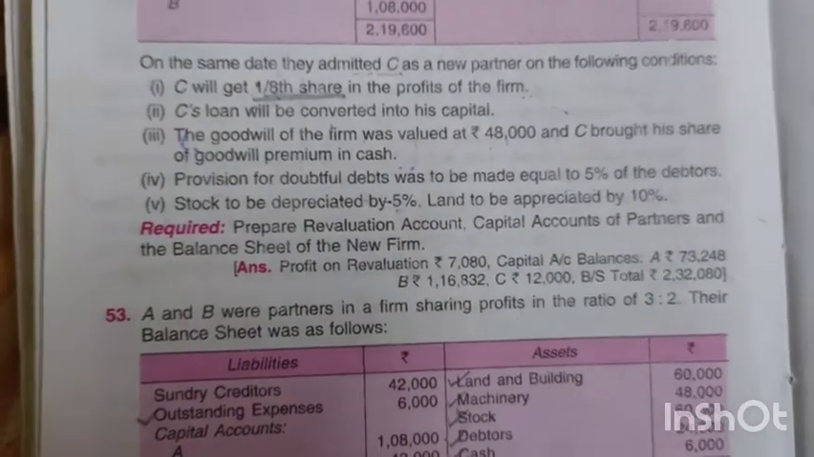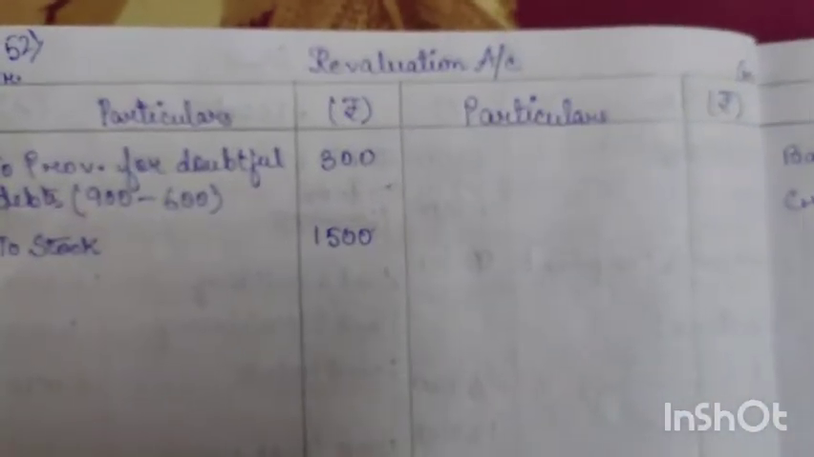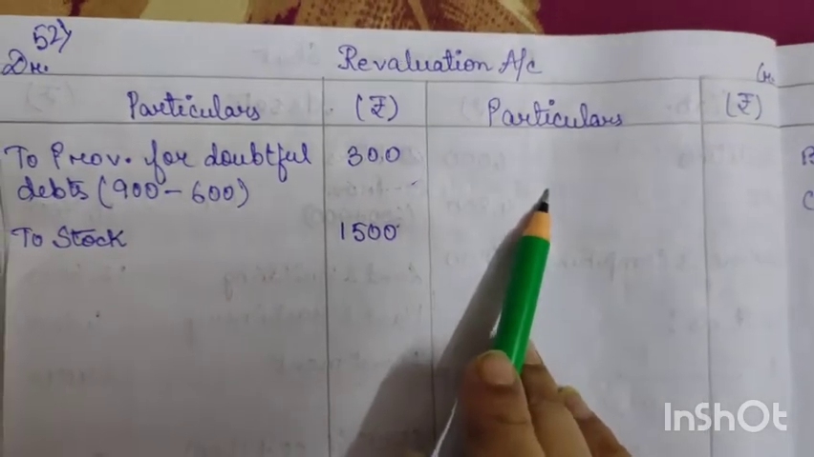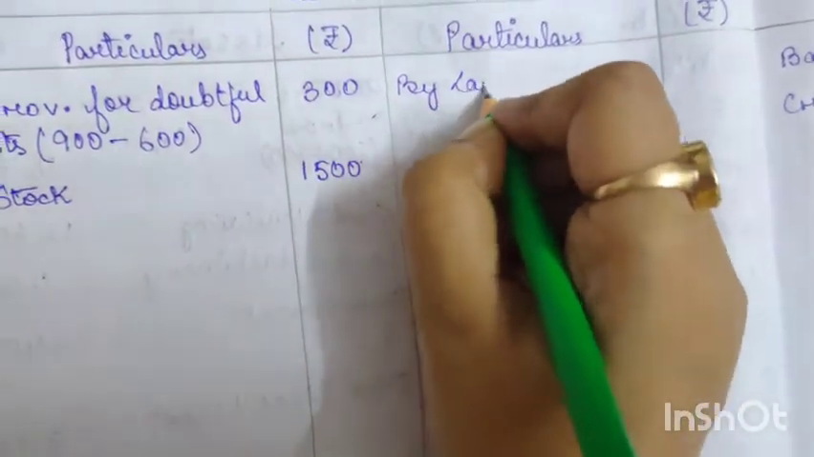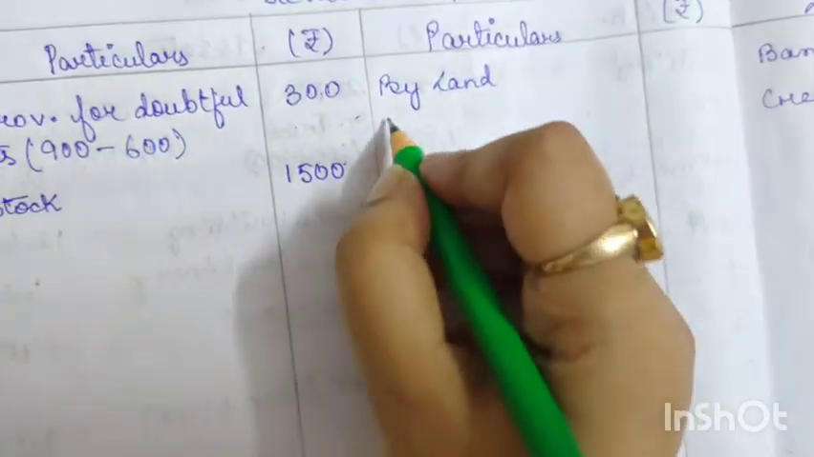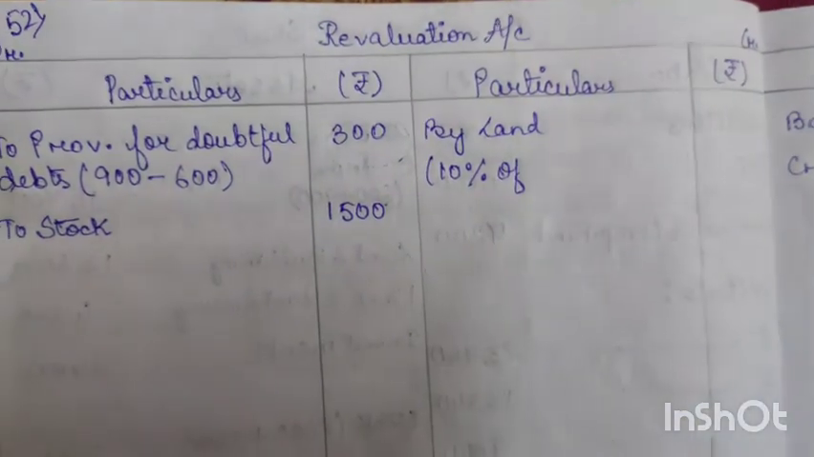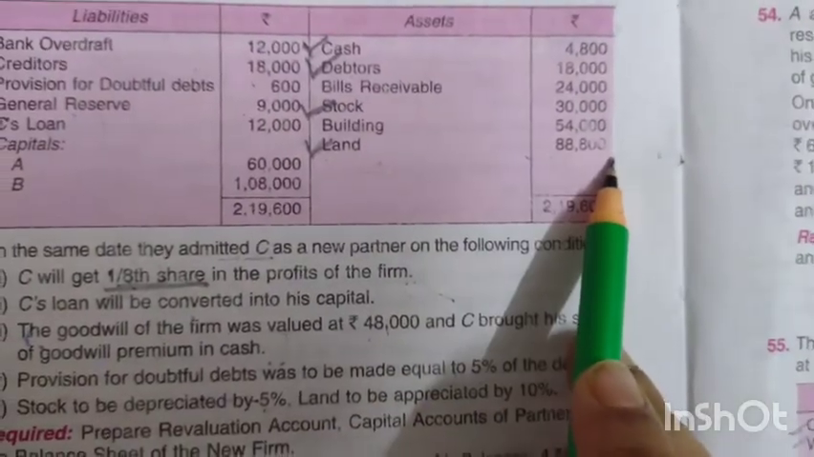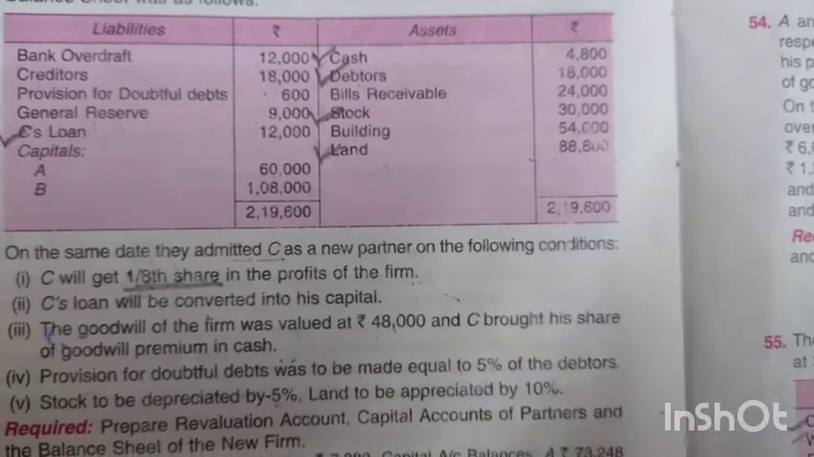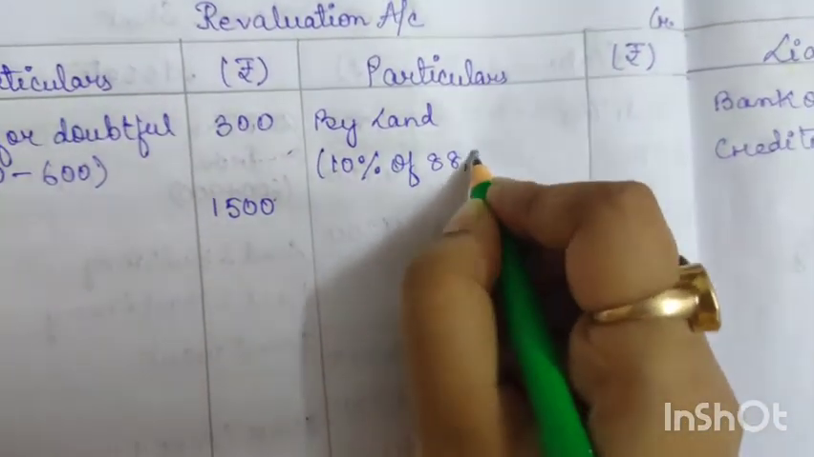So appreciation means increase. So obviously when there is an increase in the value of an asset, it should be recorded in the credit side. So we will write here by land. How much was the increase? 10%. So we will write here 10% of the original value of land. As you can see in the question, the original value of land is 88,800. So here we will write 10% of 88,800.